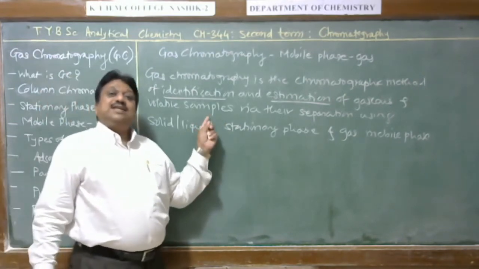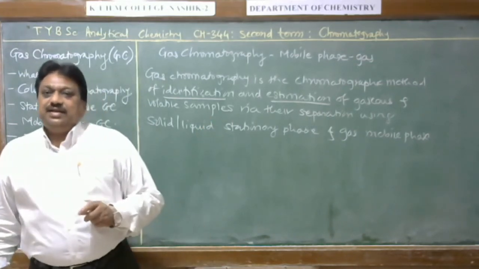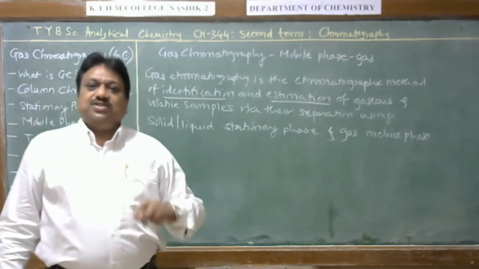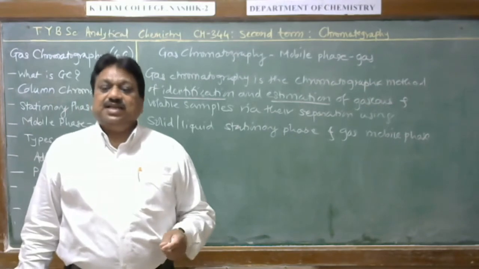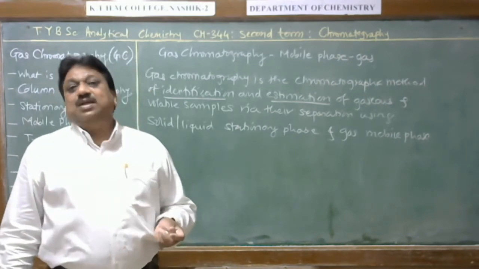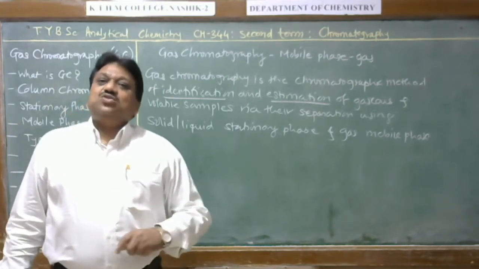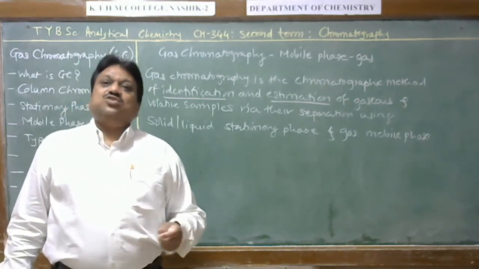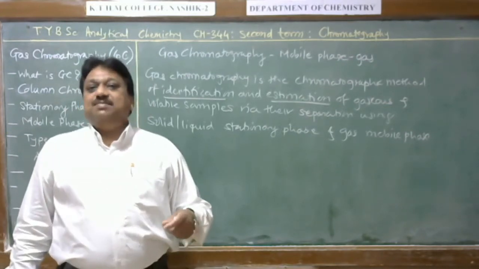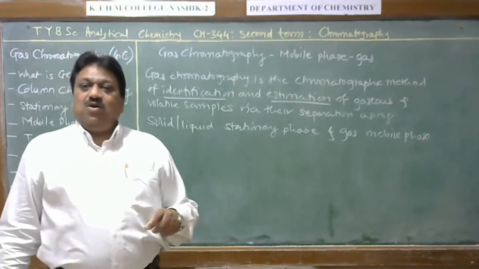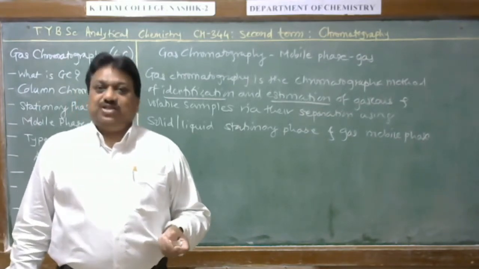But it is not a destructive technique. A destructive technique means an analytical technique in which sample recovery is not possible; the sample gets destroyed, that is, it is converted into another form. GC is not a destructive technique, meaning it does not decompose the sample. Separated sample components remain in their original or pure form.